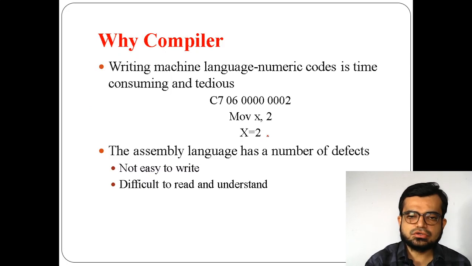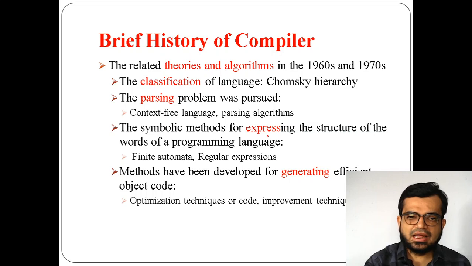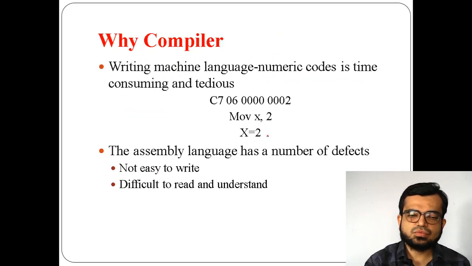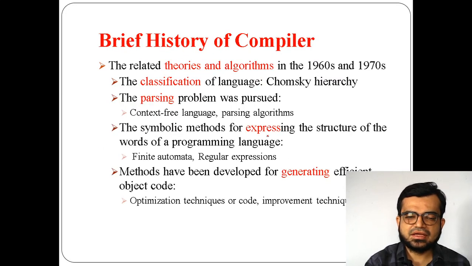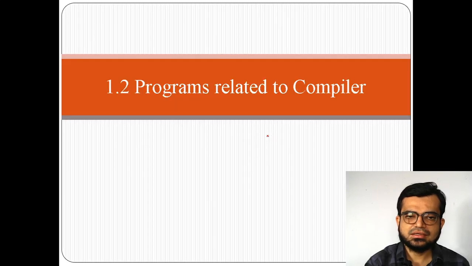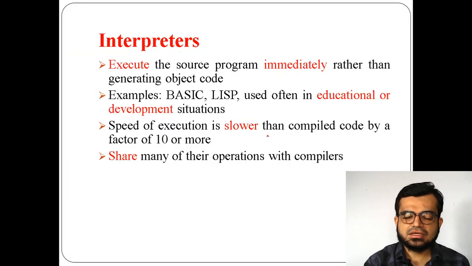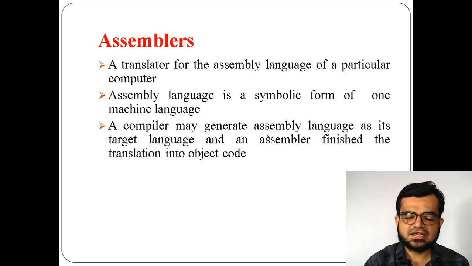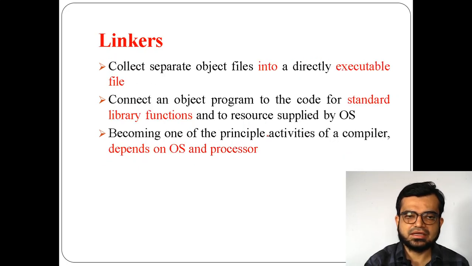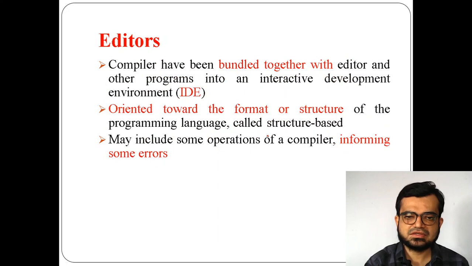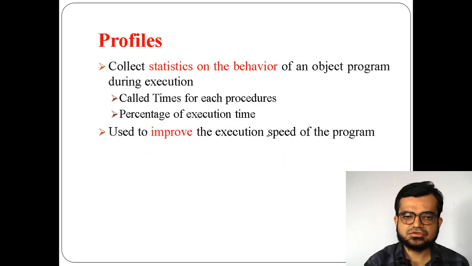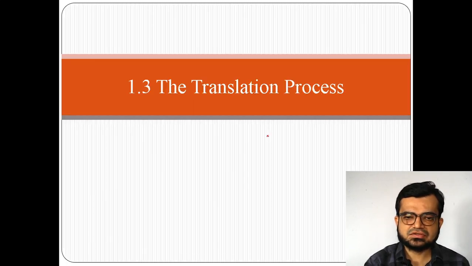As I already mentioned, what a compiler is, and we have seen the history of the compiler as well. Also we have seen the related programs, such as interpreters, assemblers, linkers, loaders, preprocessors, editors, debuggers, profilers, and project managers.